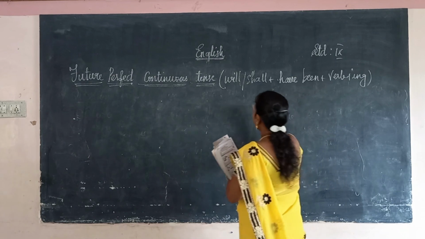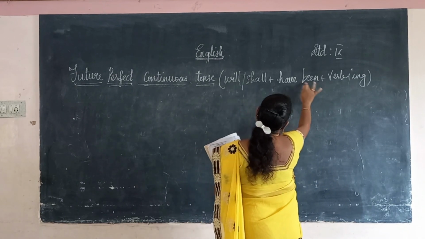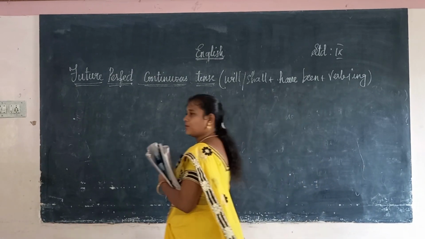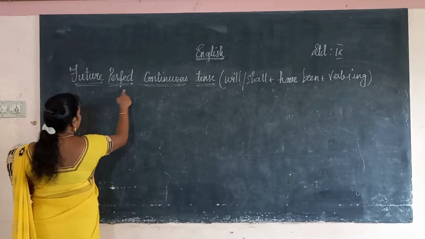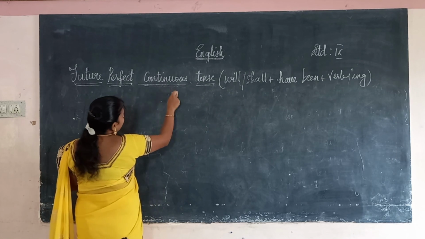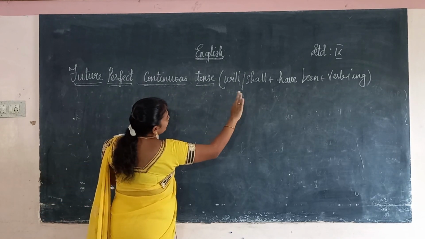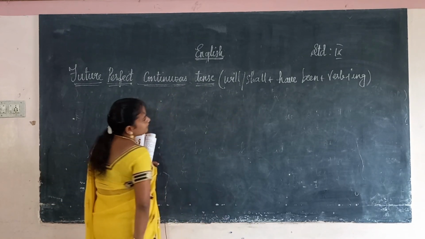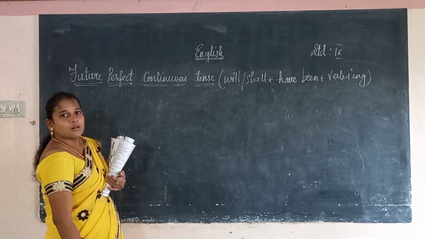Will or shall will be there, have been plus verb plus ing. That's why it is called future perfect continuous. For perfect tense we are using have, for the continuous tense verb plus ing, because of verb plus ing we are using been, have been working.